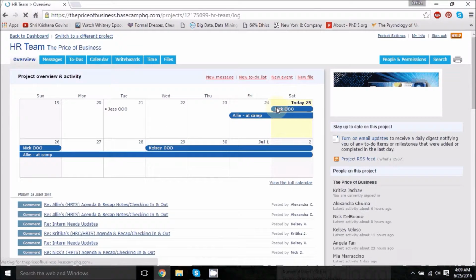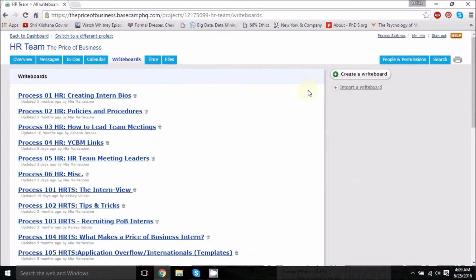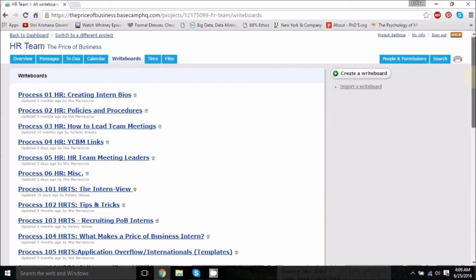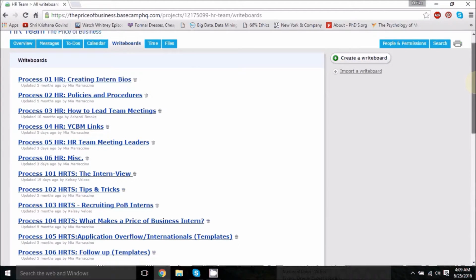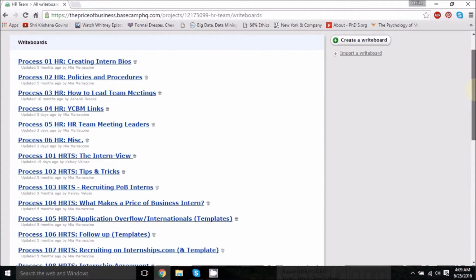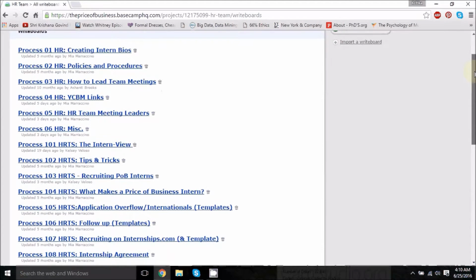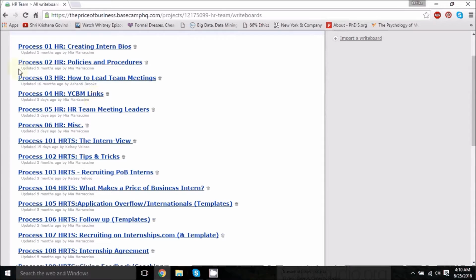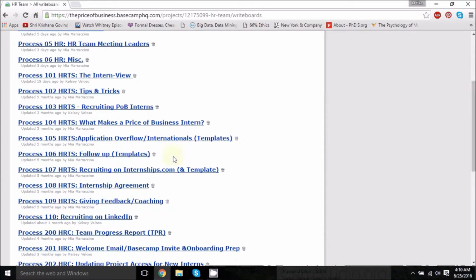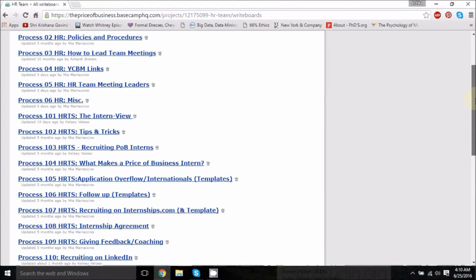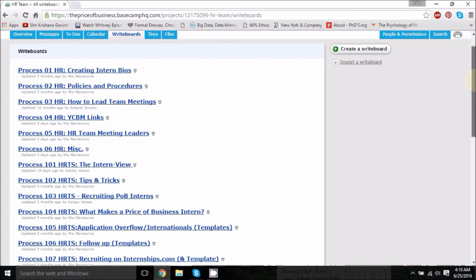Alright, so back to the HR team space. Next, what we are going to see is the write boards. So the write boards is basically where we store all our files and documents that document our processes. So right from process 1 until process 109 are all the processes that every HRTS intern is going to go through. You will be reading through all these processes, and this is how you will be conducting your recruitments.